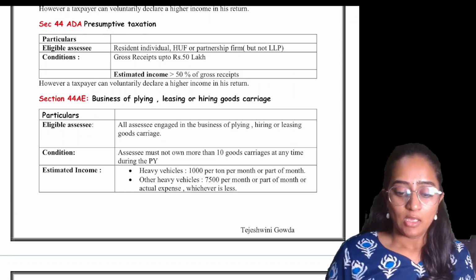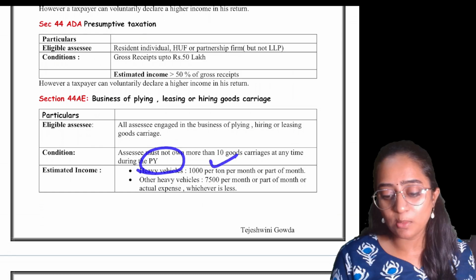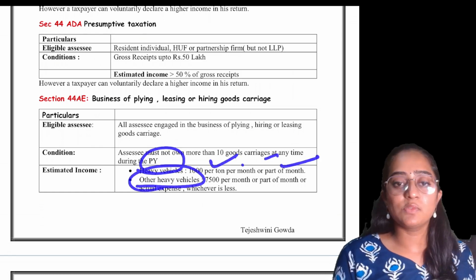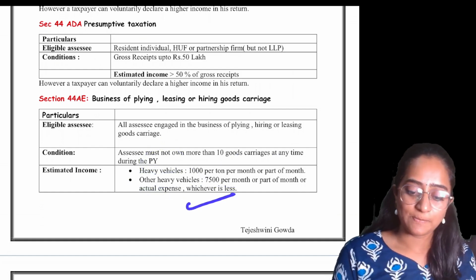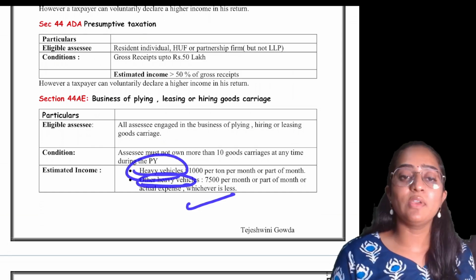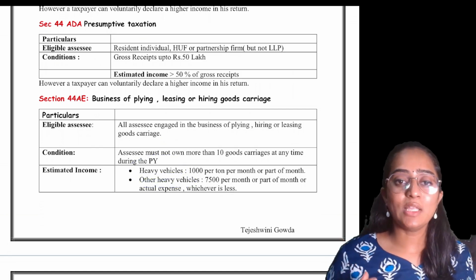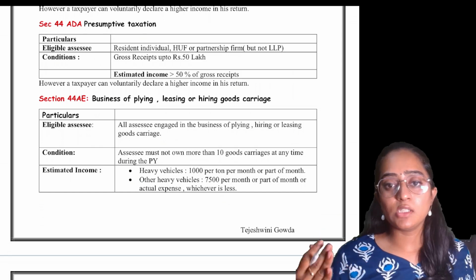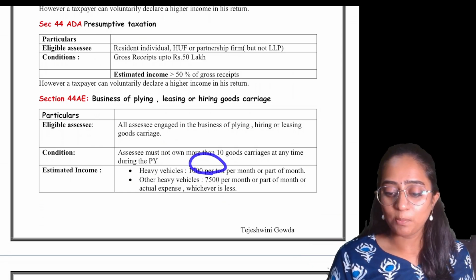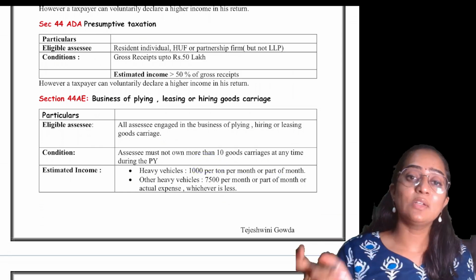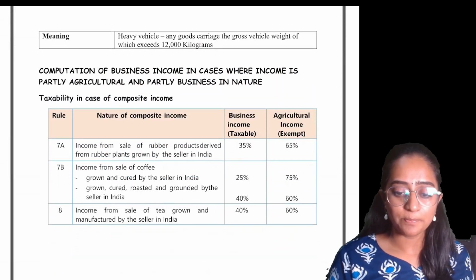The estimated income that you're going to consider is, for heavy vehicles, 1,000 per ton per month or part of month. For other vehicles, it is 7,500 per month or part of month, or actual expenses, whichever is less. In case of heavy goods vehicle, remember, we classify it as a heavy goods vehicle as per the provision if it is weighing more than 12,000 kg. If it is higher than 12,000 kg, then you are going to consider it as a heavy vehicle. So 1,000 per ton per month or part of month. Even if you have used it for one single day, you are going to consider it as part of a month. Clear?